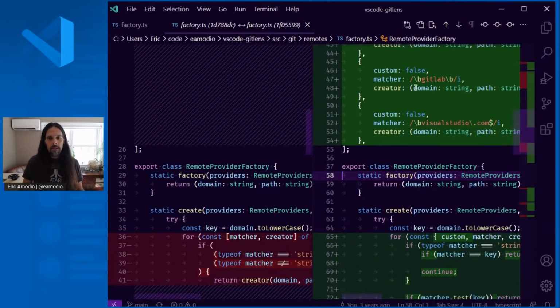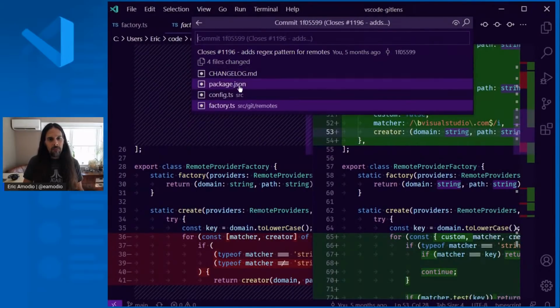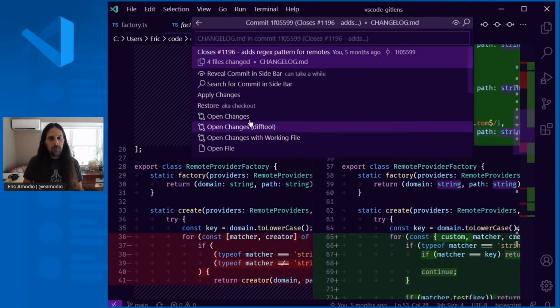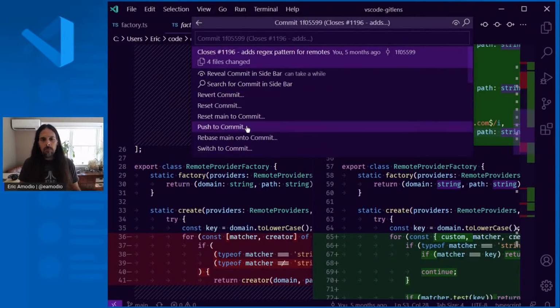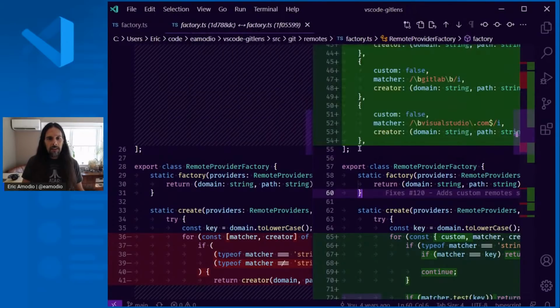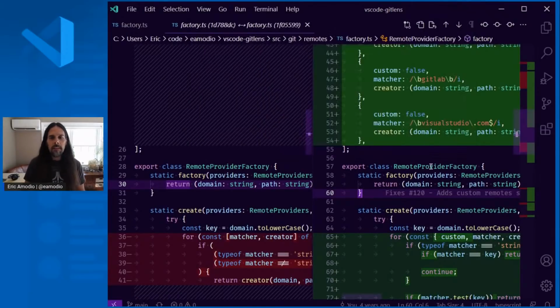Inside that, on each side of the diffs, you can see which commits they are. So if I'm on the right side, you can click the little commit icon here, and it'll open information specific to this commit. I can see information about it here, see the files that were changed, execute commands based on those files, that sort of thing. So you can get a bunch of rich actions based on that. And if you switch to the other side, you'll see it opens up the other commit, and you can see the information for what changed in that. So you can get very rich information to dive through.